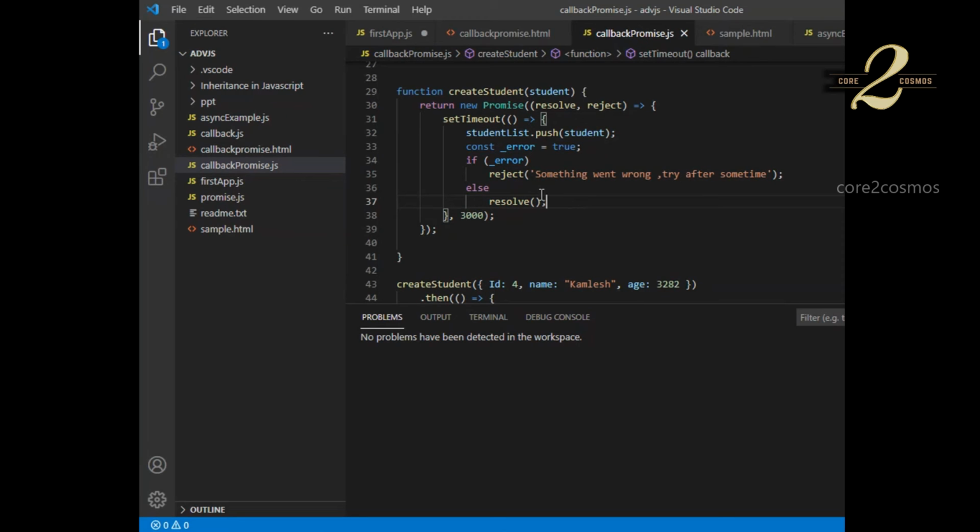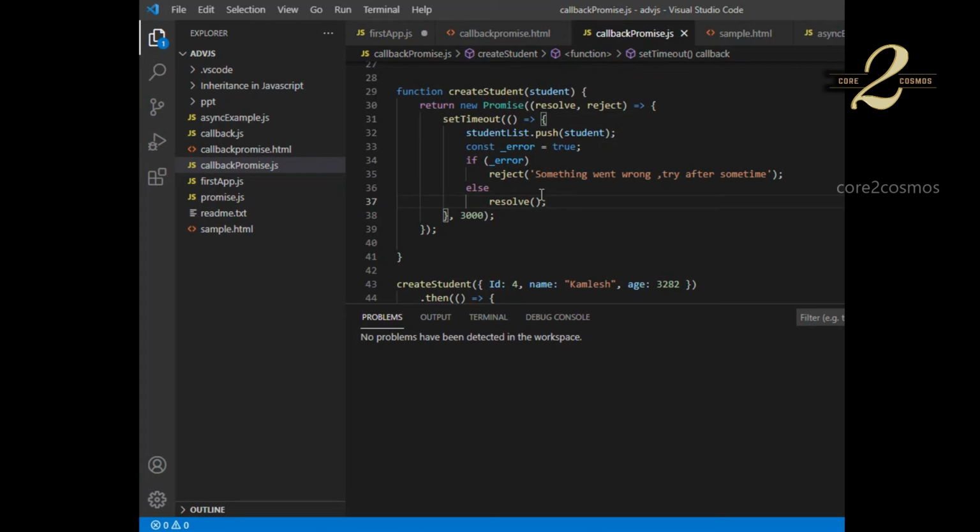The only thing we have to remember is that whenever returning a promise, it will accept a couple of parameters, resolve and reject. On a successful execution of the functionality defined within the promise, we mention it in resolve.